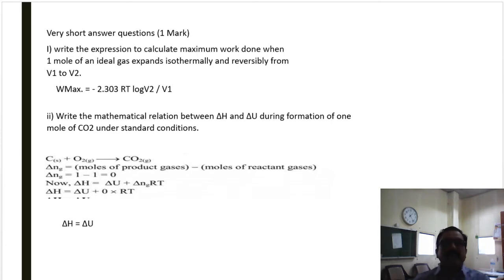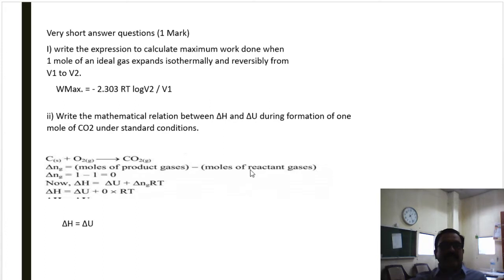But here we have to calculate the work done for 1 mole of an ideal gas, and hence n, the number of moles, is equal to 1, and the equation becomes W max is equal to minus 2.303 RT log V2 upon V1. This equation gives the maximum work done for 1 mole of ideal gas which expands from volume V1 to V2. Here V2 is the final volume and V1 is the initial volume.